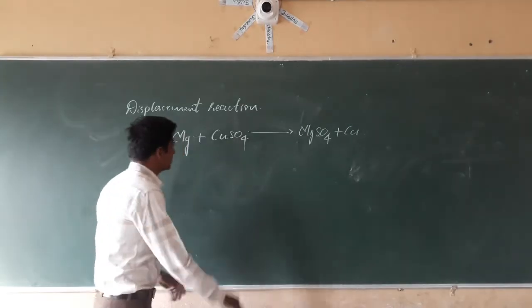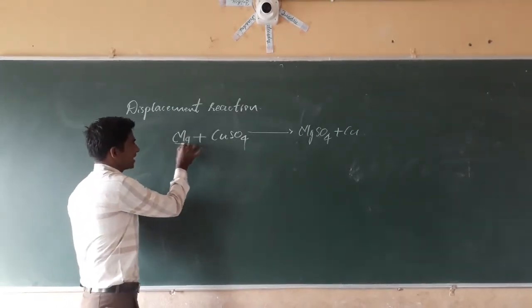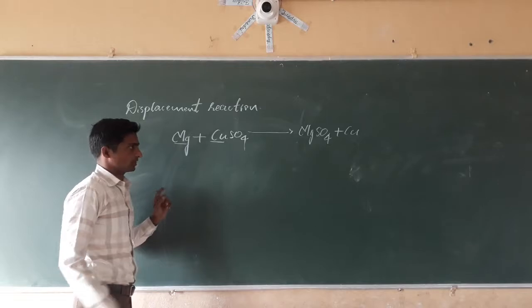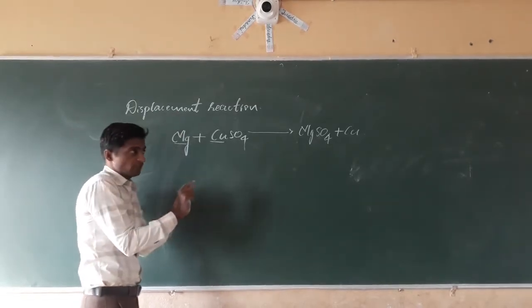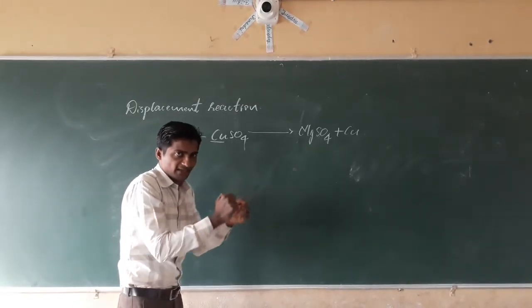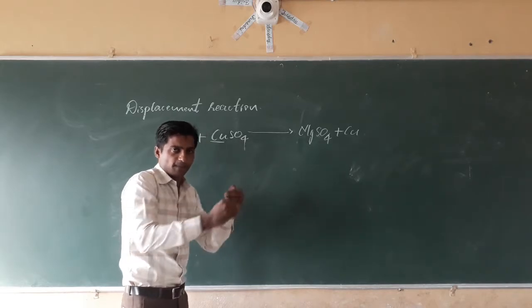Magnesium displaces the copper. Displacement reaction means changing of place.